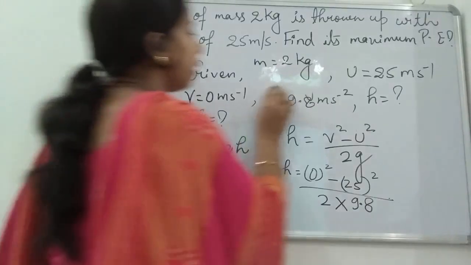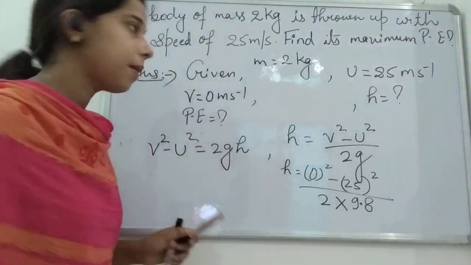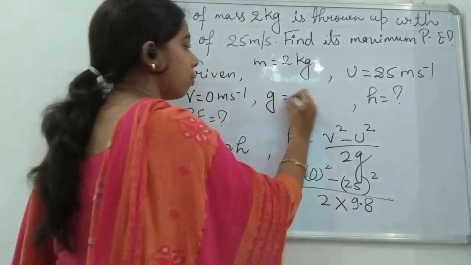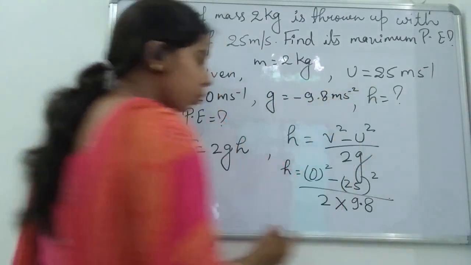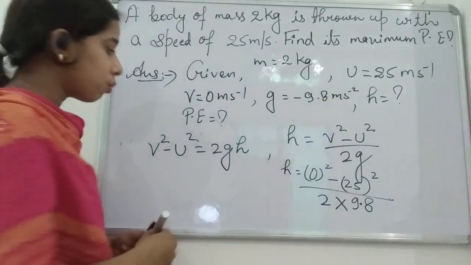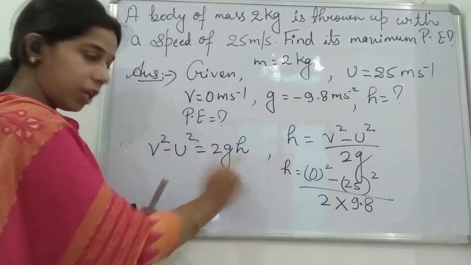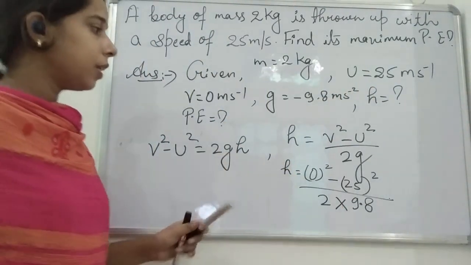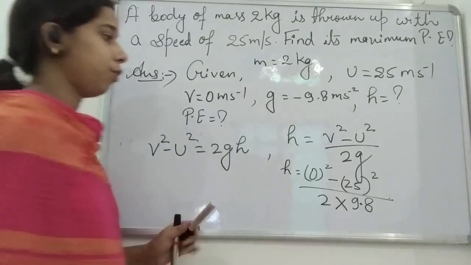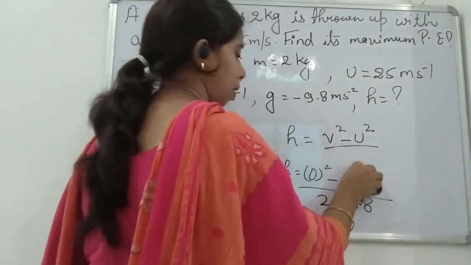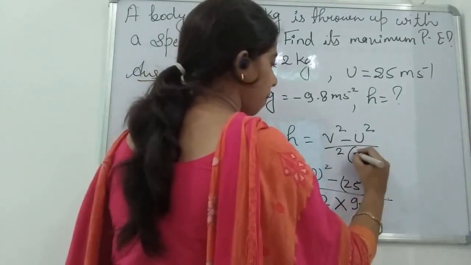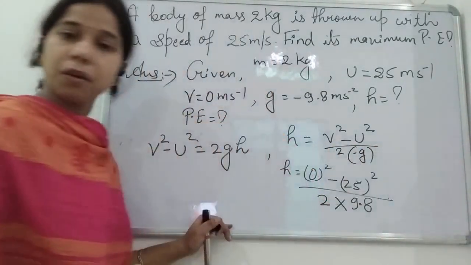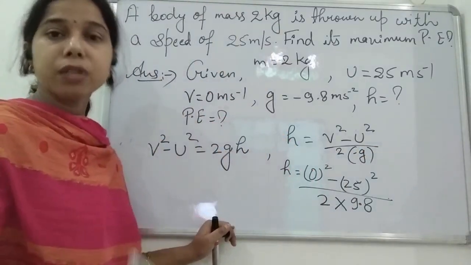Let me write it again. It will be g is equal to minus 9.8 meter per second square. So we can put the same value here also, students. This will be 2gh, or we can write it here 2 minus g, or minus 2g.